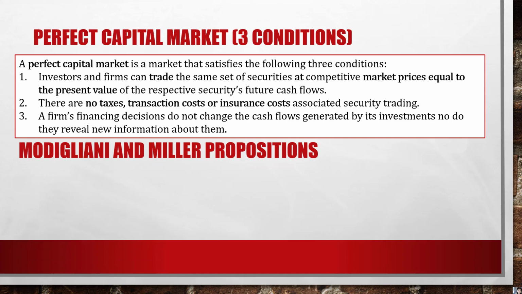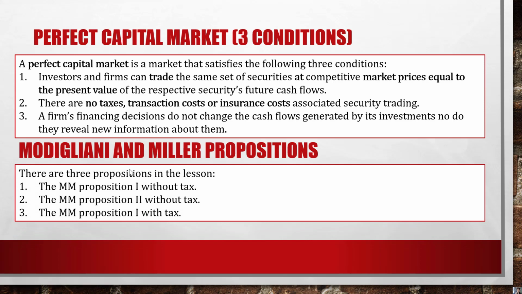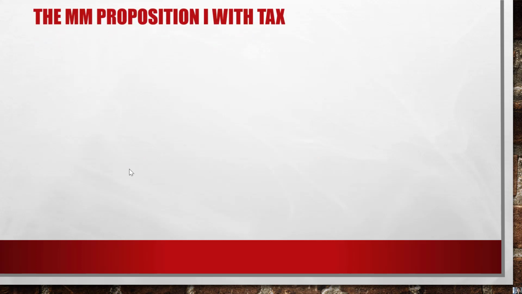And let's talk about the Modigliani and Miller propositions. Here we can use the abbreviation for this set of propositions as MM, double M. So we have here three propositions. The first one is the MM proposition 1 without tax. Then the MM proposition 2 without tax, and we have one proposition for the case of taxes involved. So let's work through them one by one.